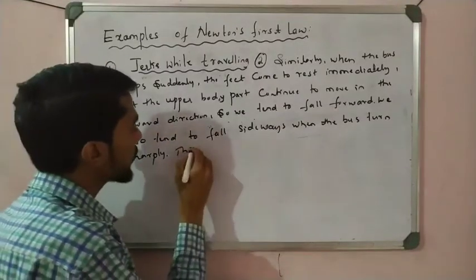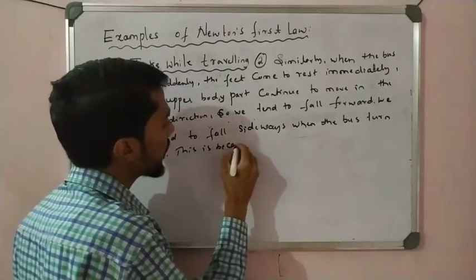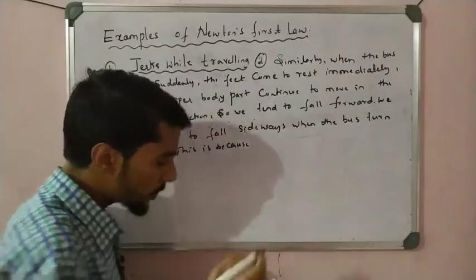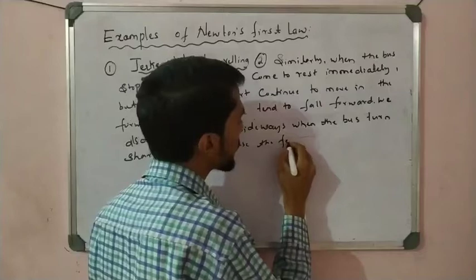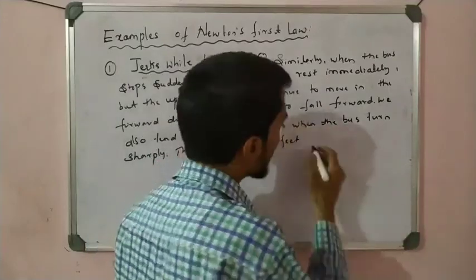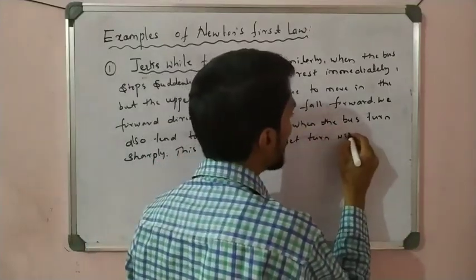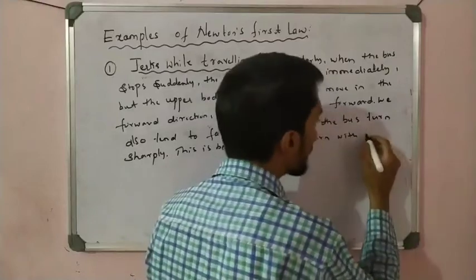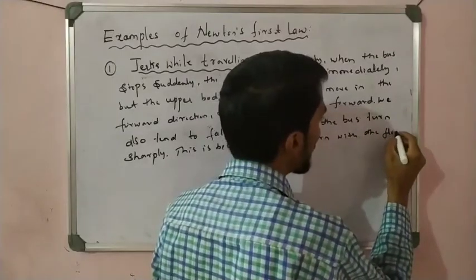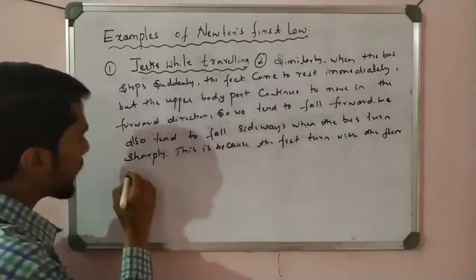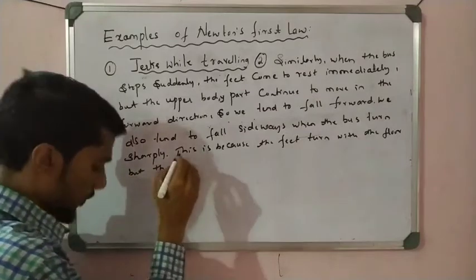Both cases are considered sharp. This is because the feet turn with the floor, but the body does not.